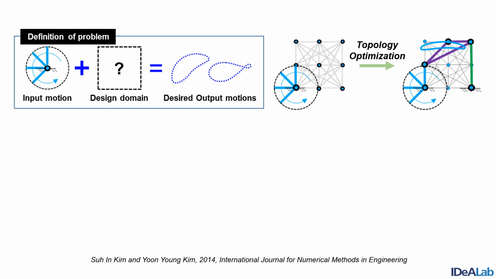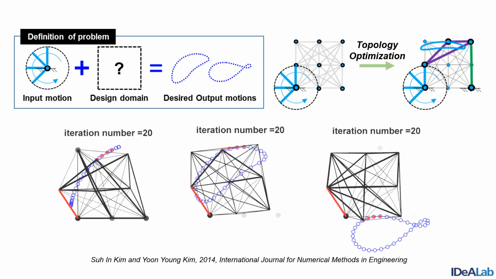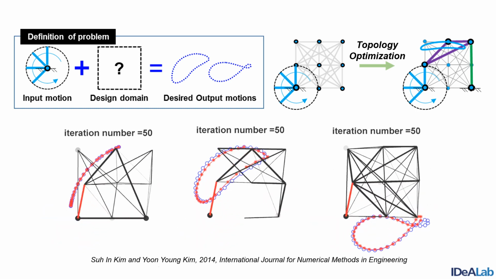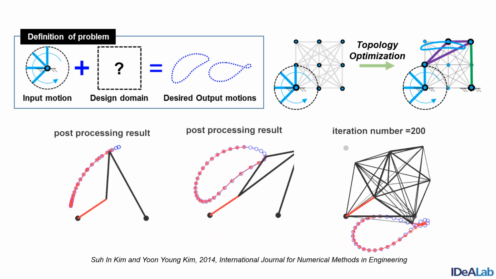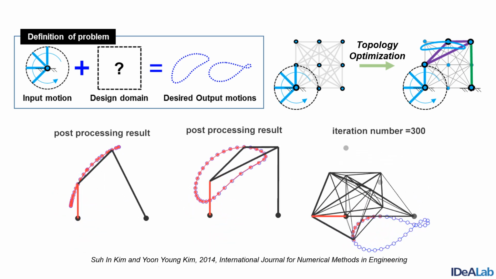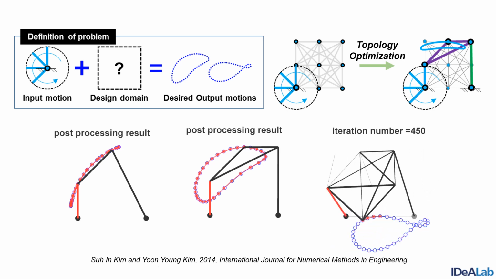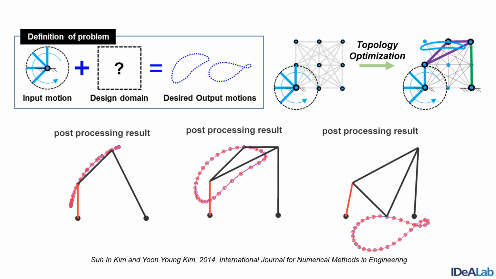Even without a baseline design, our method should be able to find the desired linkage mechanism topology and link dimensions. The animation shows the way our method generates the desired linkage mechanisms using an optimization-based iterative algorithm. As the iterations go, some lines become thicker and the others disappear. After some post-processing, we can finally identify the desired mechanisms.